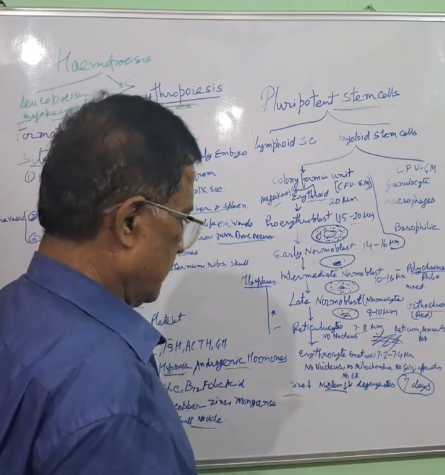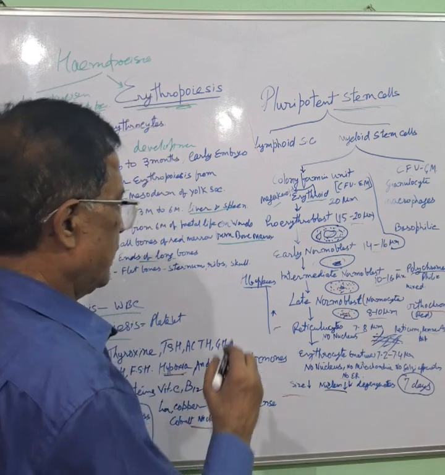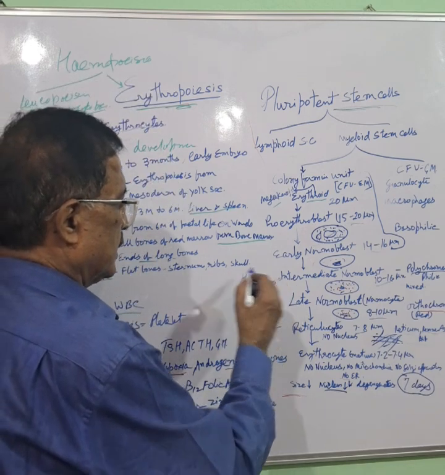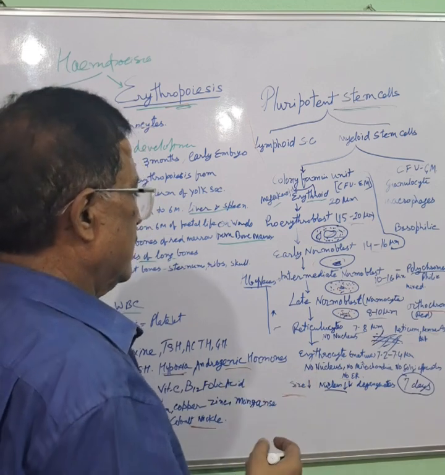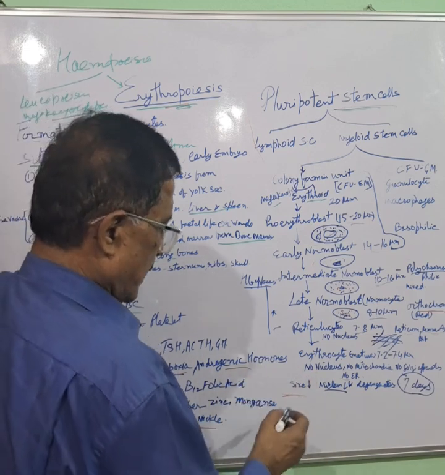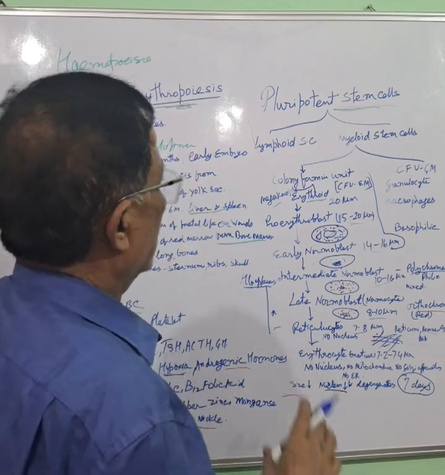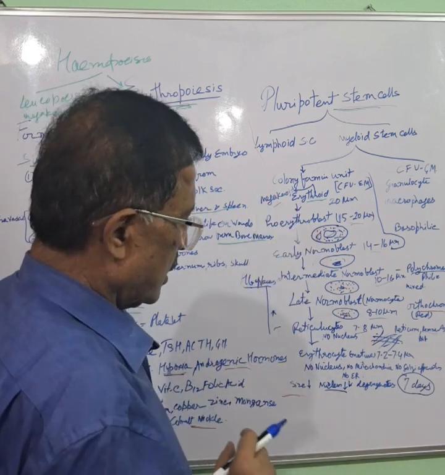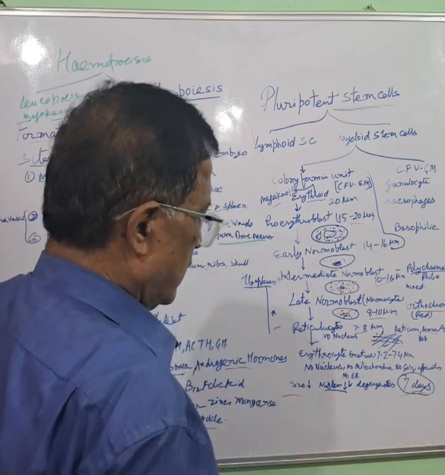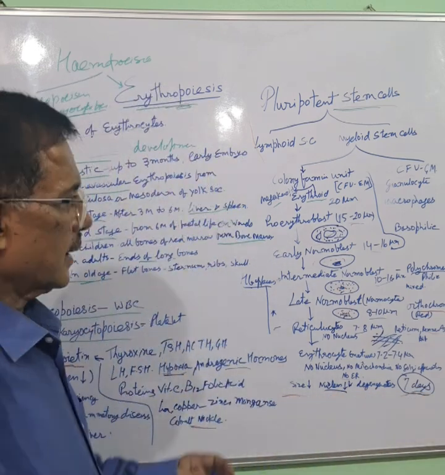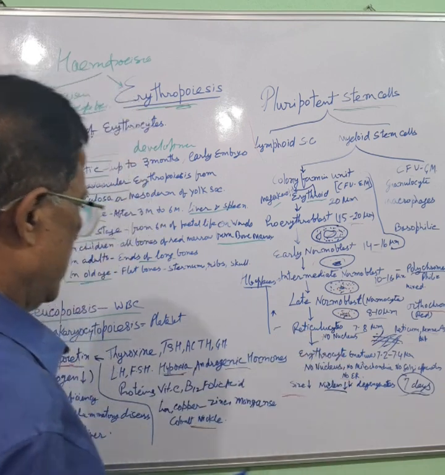In erythrocyte, it is not present. Then hemoglobin. Hemoglobin appears for the first time at the intermediate normoblast stage, and increases in amount. This is about the stages of erythropoiesis. In 7 days, this erythropoiesis is completed and the cell is liberated in circulation.